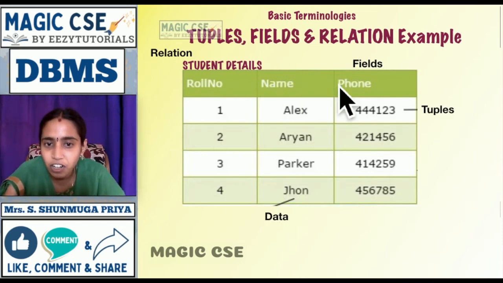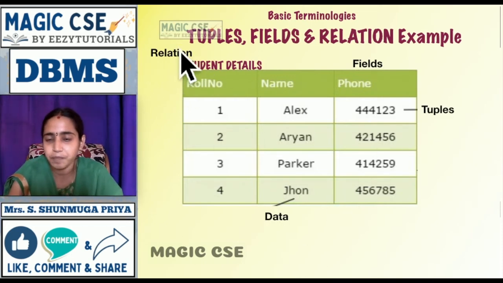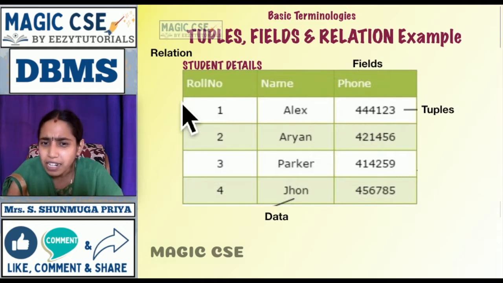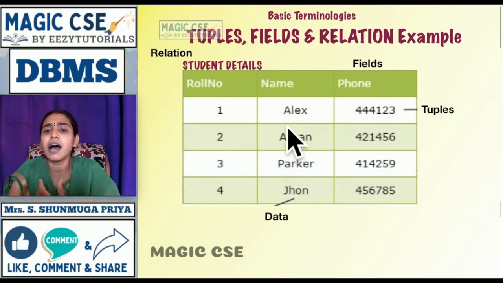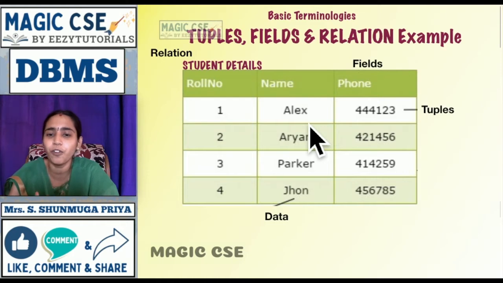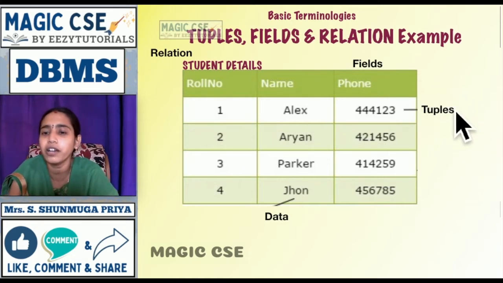The technical word for this table is relation. Now you consider one particular row. This particular row gives you the details about the student Alexa. What is his roll number, what is his phone number, all these details you can get. So about one particular entity, you are getting the entire detail, and that is called a record or tuple.